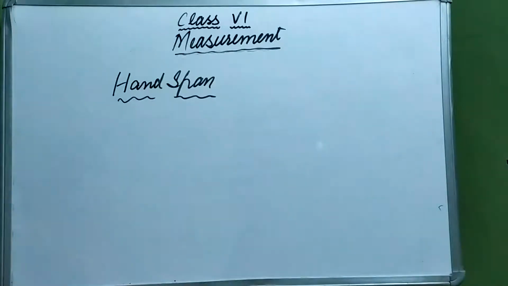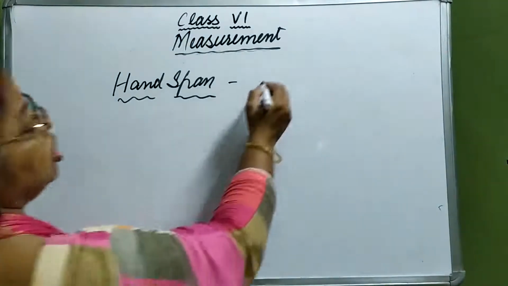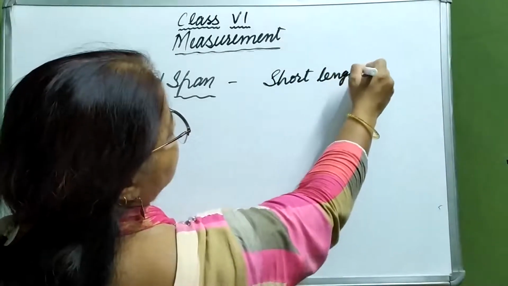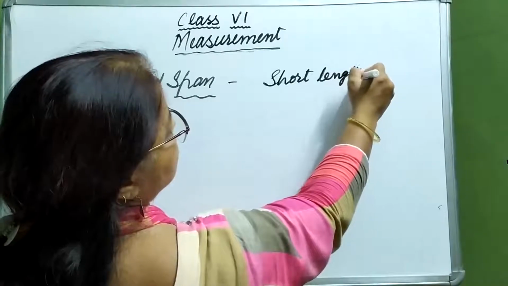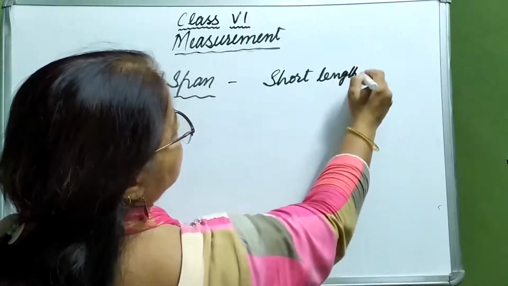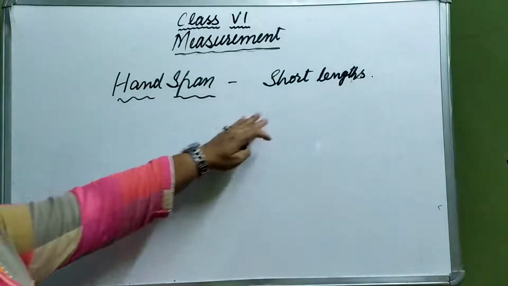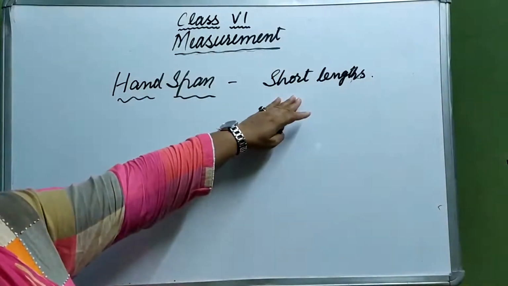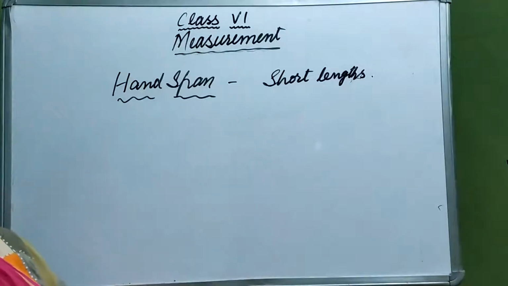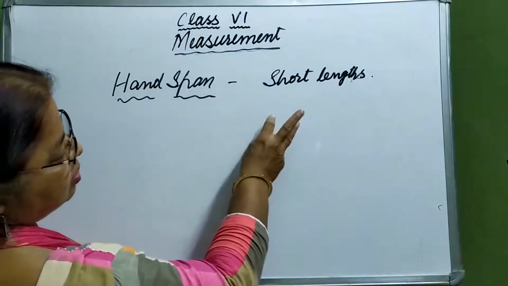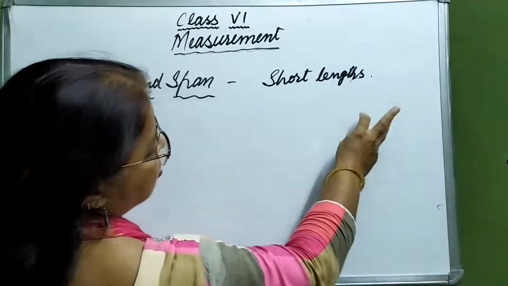So where do we use hand span? It is used to measure short lengths, the lengths which are quite short. Even today, we can measure with one hand span, two hand span, three hand span.